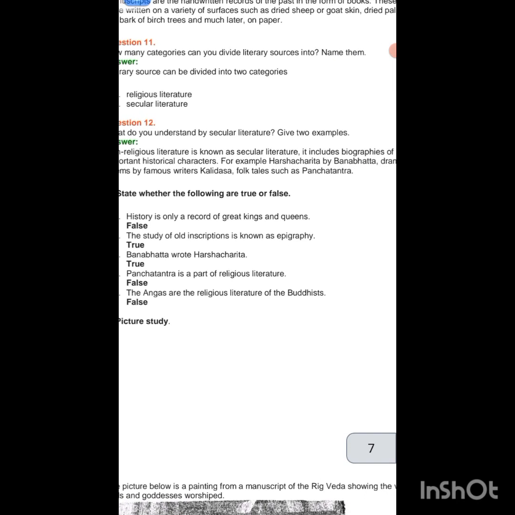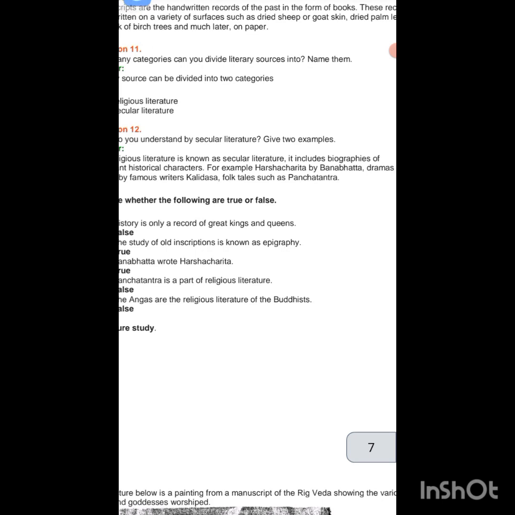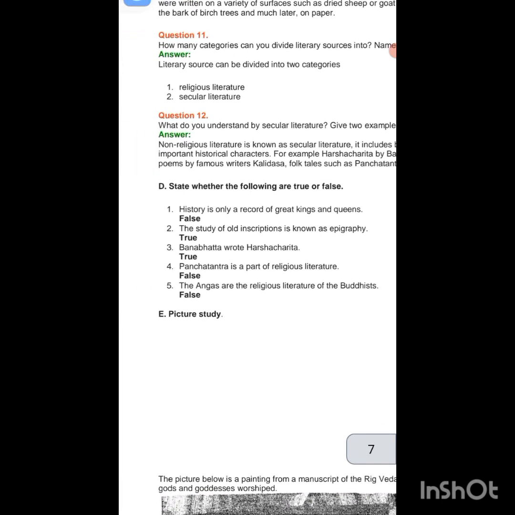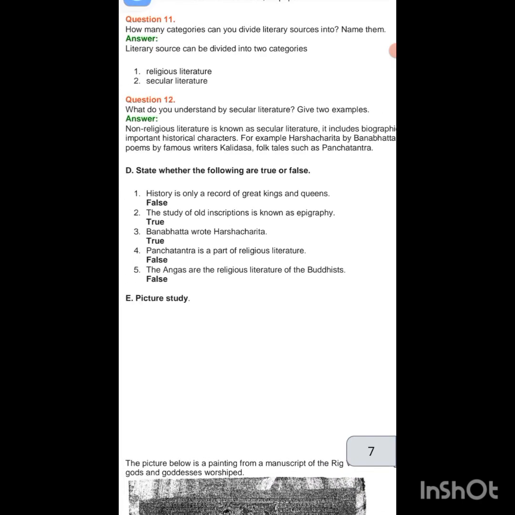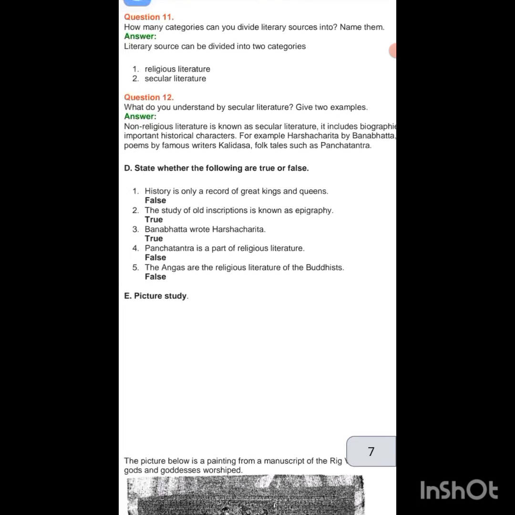What do you understand by secular literature? Give two examples. Non-religious literature is known as secular literature. It includes biographies of important historical characters, for example, Harshacharita by Banabhatta, and poems by famous writers like Kalidasa, and folk tales such as the Panchatantra.